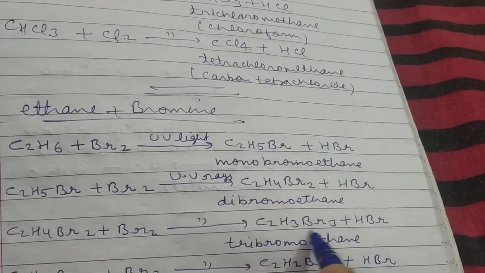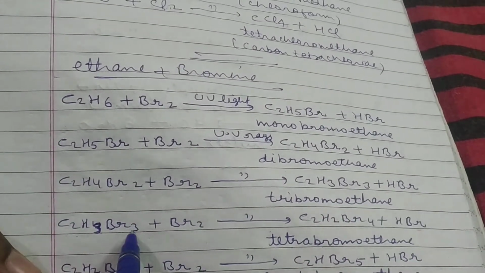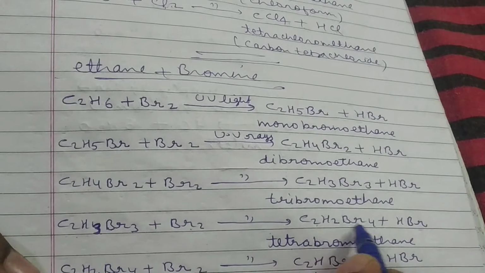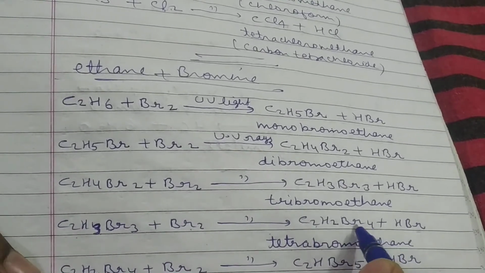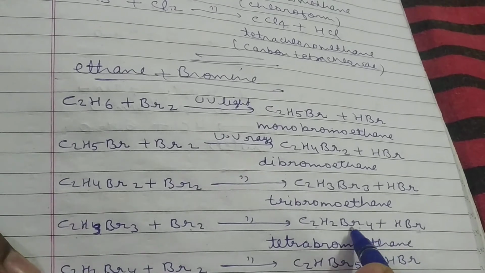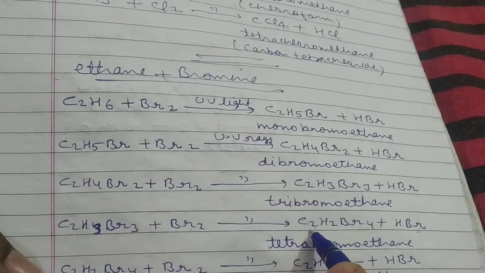Similarly, the product of the second reaction plus Br2, फिर से एक H remove करेंगे, then you will get C2H3Br3 plus HBr. Next C2H3Br3 plus Br2 gives C2H2Br4 plus HBr. This is tetrabromoethane. Tetra क्यों लगाया गया? Because there are 4 bromine atoms. For 4 bromine, tetrabromo, 2 carbon, ethane.